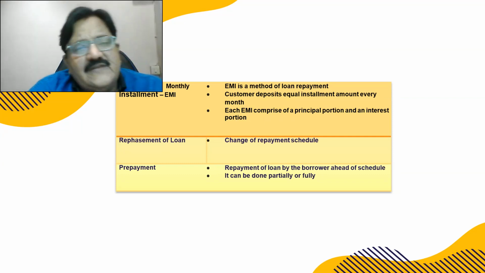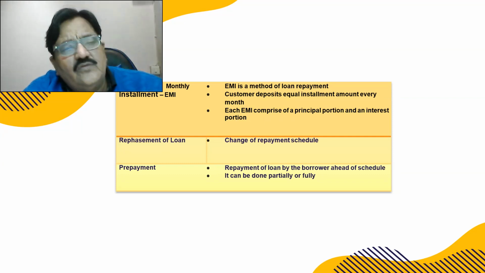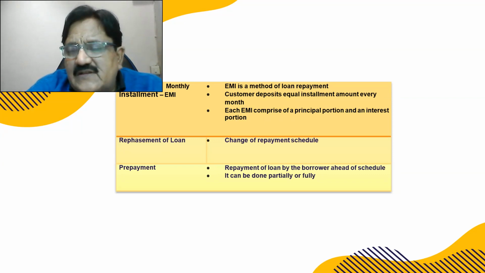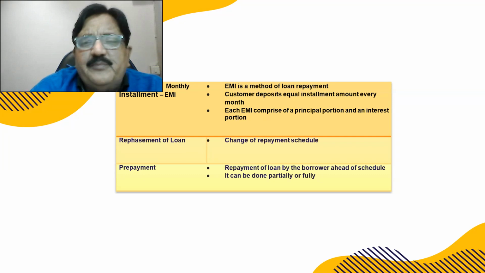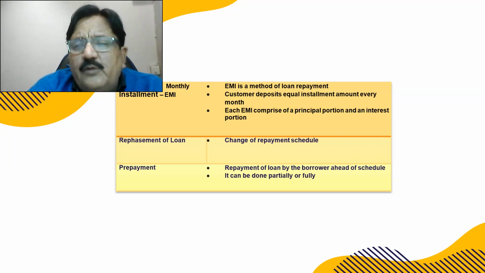Rephasement: we have to rephase certain business loans, big loans, when things go out of hand and the borrower is sincere enough to repay the loan, but there are certain conditions which he cannot control and he is not able to repay the loan, so we rephase his loan. Prepayment: repayment is as per EMI, but the borrower pays ahead of schedule. It can be done partially or fully. He can prepay the loan fully or partially also.